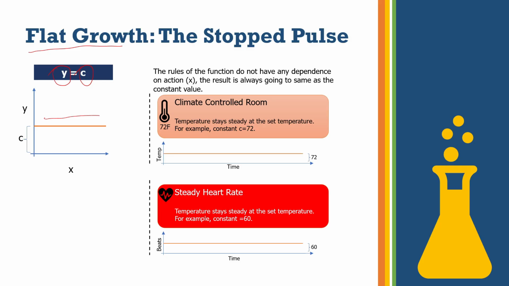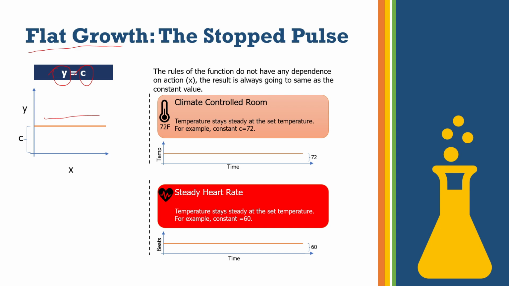Think of an example of a climate controlled room. Let's say that you set the thermostat at 72 degrees Fahrenheit. It doesn't matter what's happening outside. If you plot the temperature of the room over a period of time, it is always going to be at 72. Next example is, let's say, a steady heart rate.